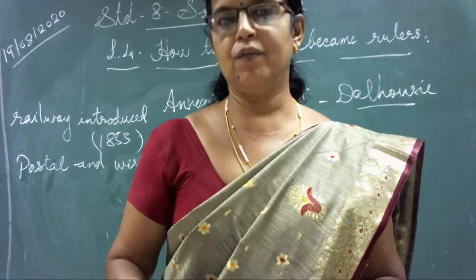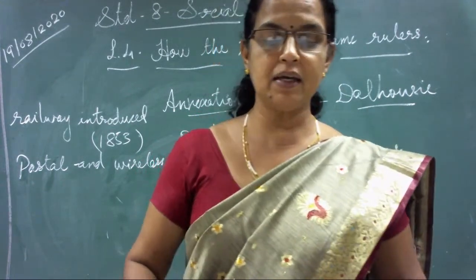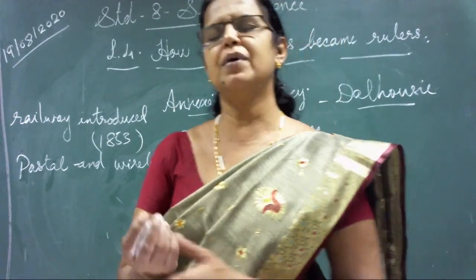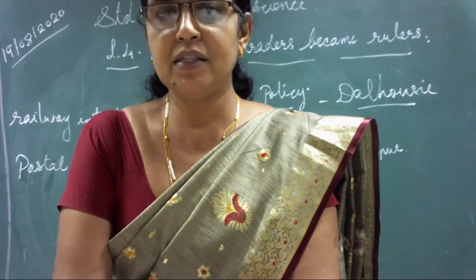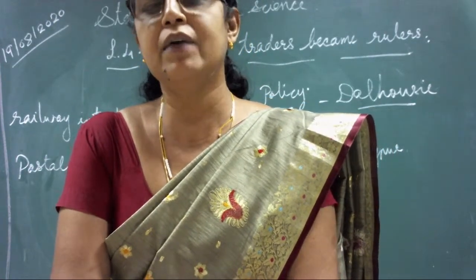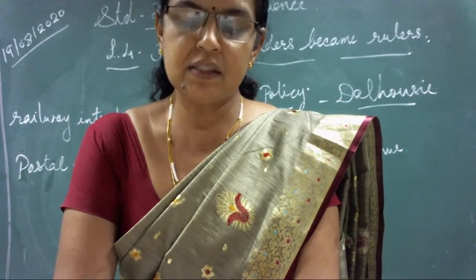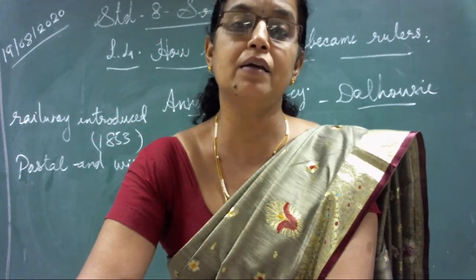Then another positive thing is that he passed laws to ban child marriage and also advocated widow remarriage. At that time in India, many orthodox concepts were there, like child marriage. From early childhood, they were getting married. And once the husband died, widows were not allowed to remarry.